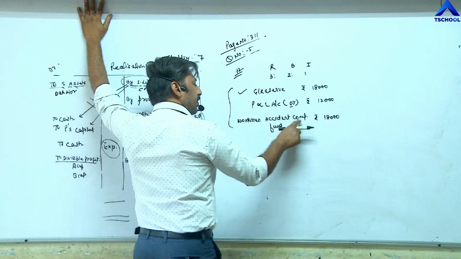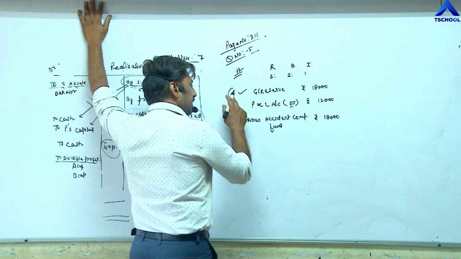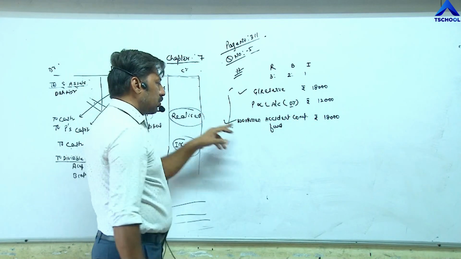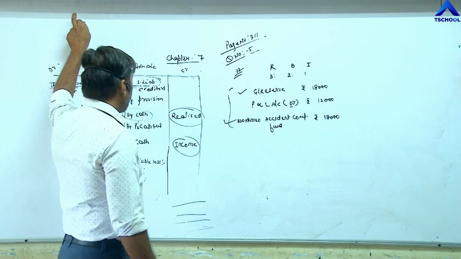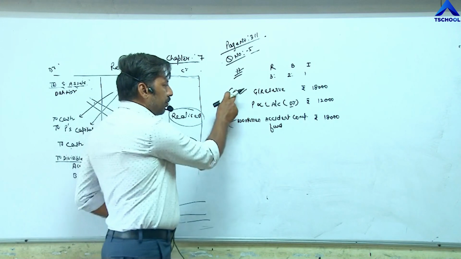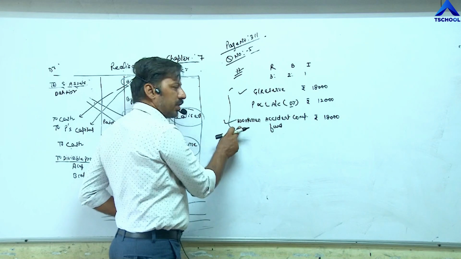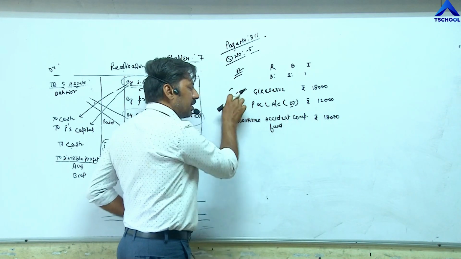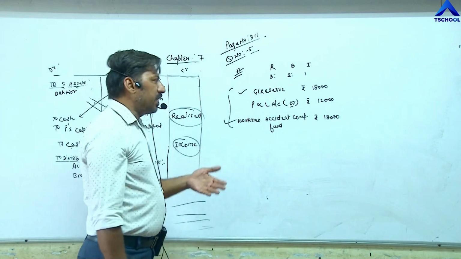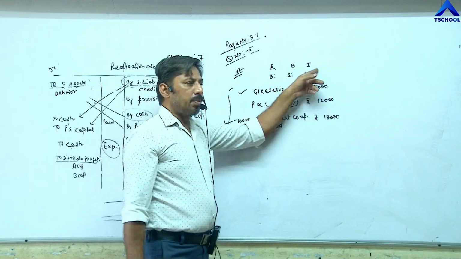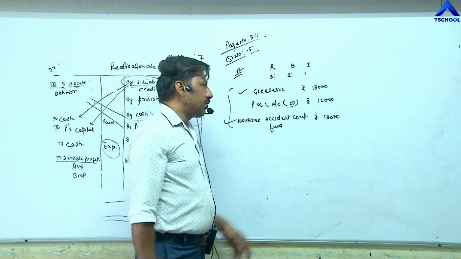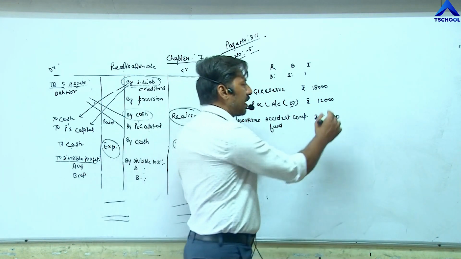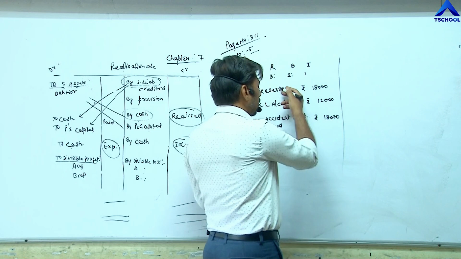Workman accident compensation fund has a credit balance, so two items have credit balance and are shown on the liability side. When general reserve and workman accident compensation fund are distributed, it will increase the partners' capital. They have credit balances, so at the time of passing the journal entry, these two items will be debited.